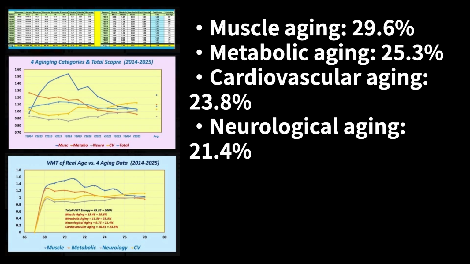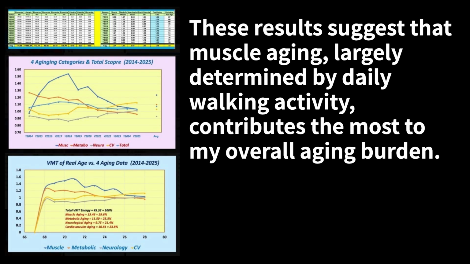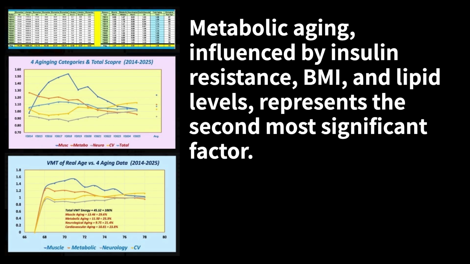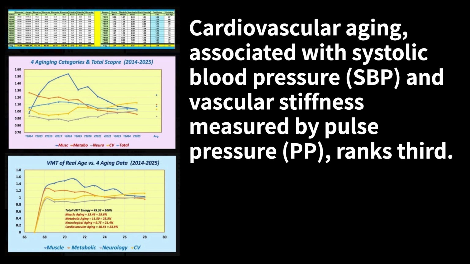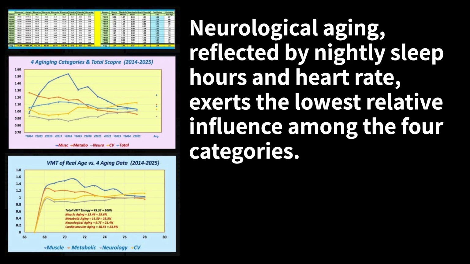Neurological aging, 21.4%. These results suggest that muscle aging, largely determined by daily walking activity, contributes the most to my overall aging burden. Metabolic aging, influenced by insulin resistance, BMI, and lipid levels, represents the second most significant factor. Cardiovascular aging, associated with systolic blood pressure, SBP, and vascular stiffness measured by pulse pressure, PP, ranks third. Neurological aging, reflected by nightly sleep hours and heart rate, exerts the lowest relative influence among the 4 categories.